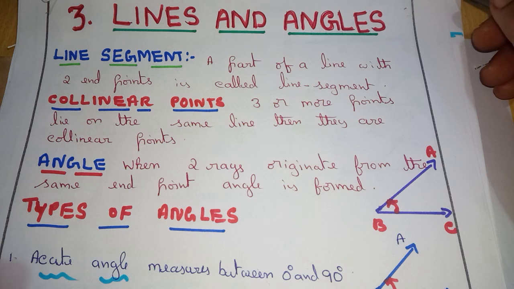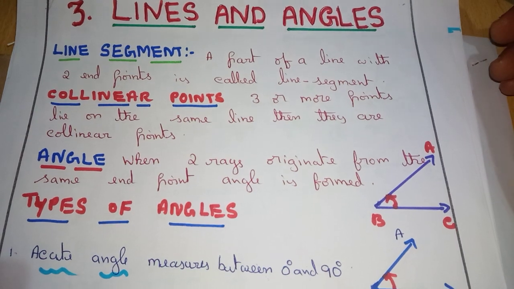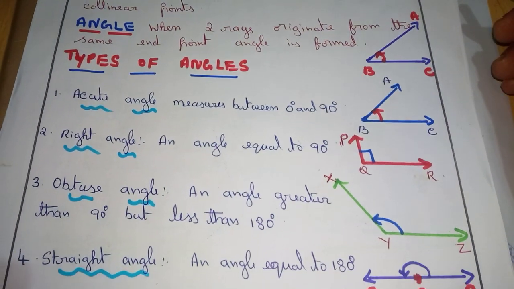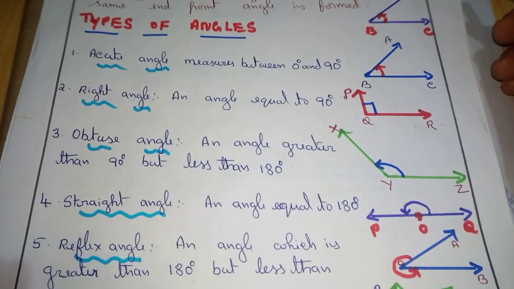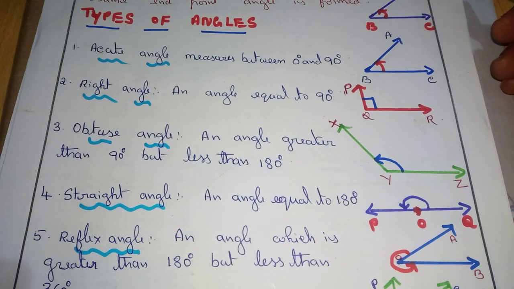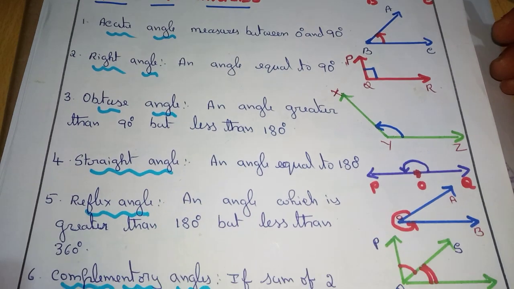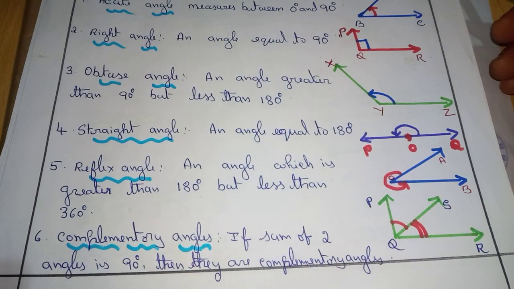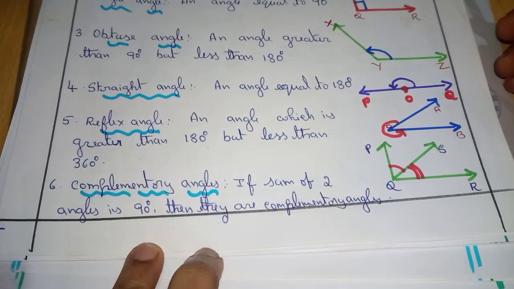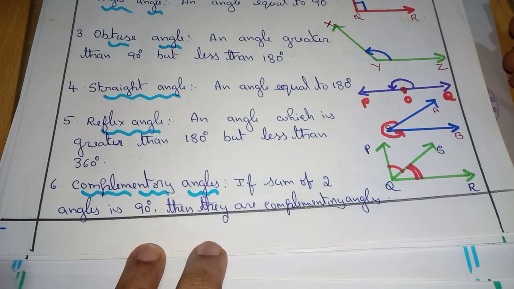Then, we come to the types of angles. What are the angle types you know? Less than 90, acute angle; exactly 90, right angle; more than 90 and less than 180, what do you call it? Yes, of course, obtuse angle. If the angle is equal to 180 degrees, it is called a straight angle. An angle more than 180 and less than 360 is called a reflex angle.